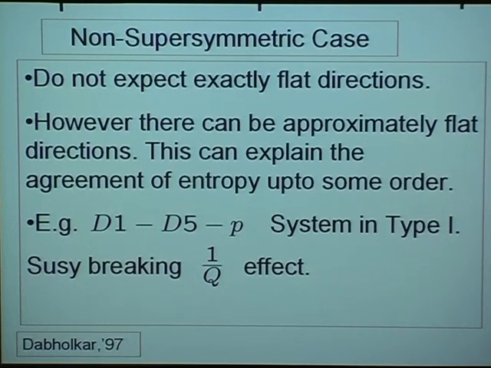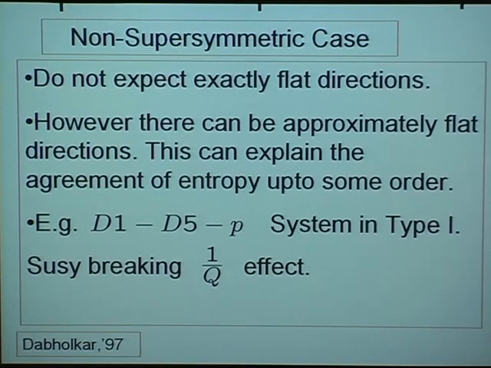The black hole we had would be supersymmetric in the parent type IIB theory, but after orientifolding, it breaks supersymmetry in the type I theory. Since it's due to orientifolding, this breaking of supersymmetry is a 1 over Q effect. So one would expect to all orders in the string coupling that there is approximate supersymmetry, and therefore that there is an approximately flat direction. So here, of course, we deal with a case where we had approximate supersymmetry and use it.